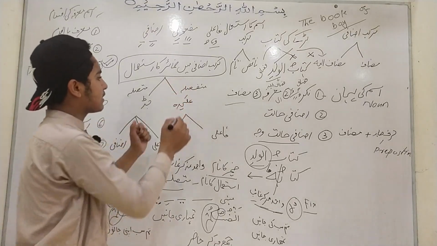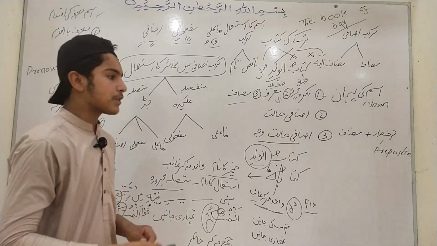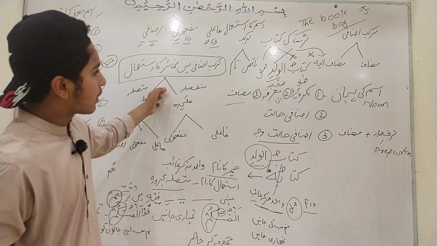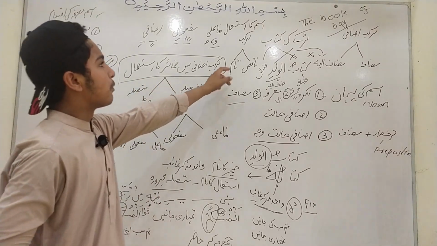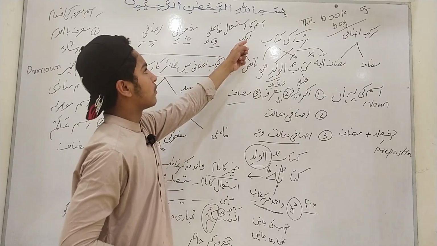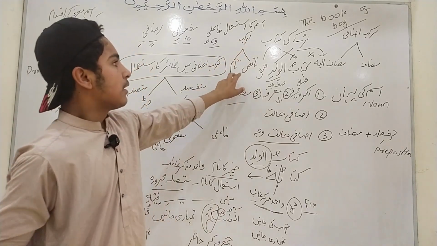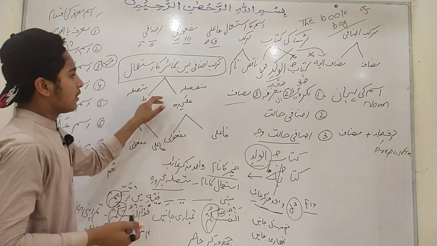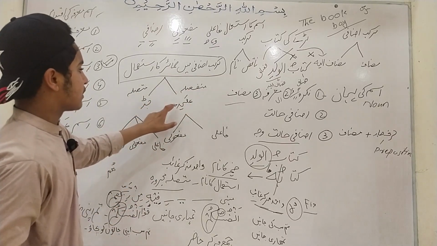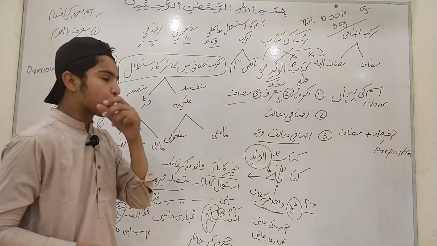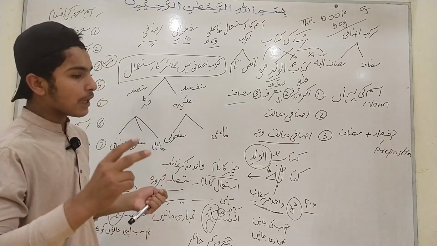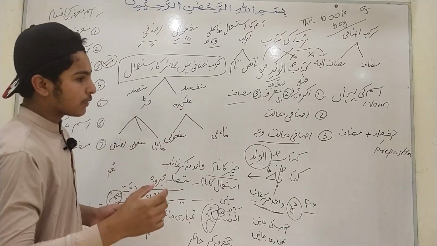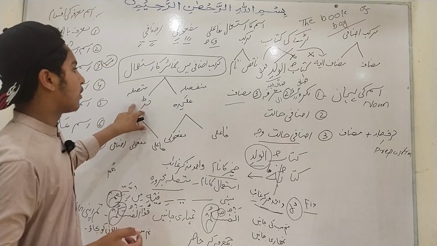The question arises: why does a pronoun have two kinds or types in this language? The answer is that we read in the use of noun in a compound that the compound has two types. Pronouns have two kinds. The first one is munfasila and the second is muttasila. Munfasila are those pronouns which come separate from the noun, and muttasila come attached to the noun.